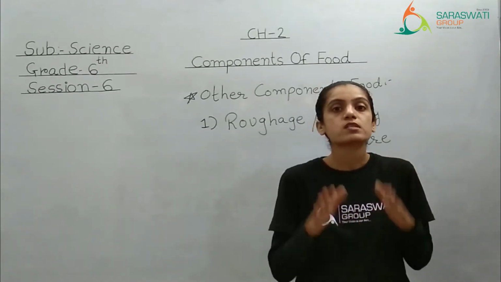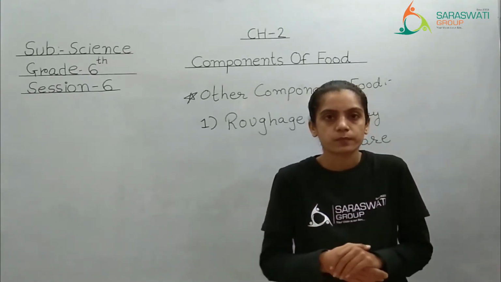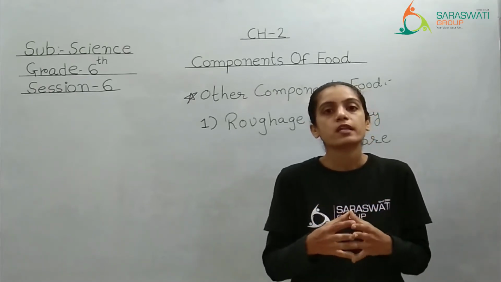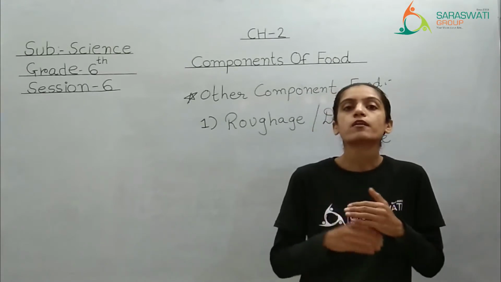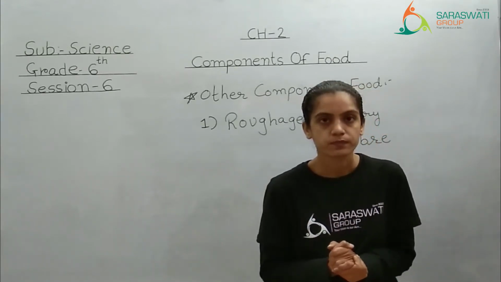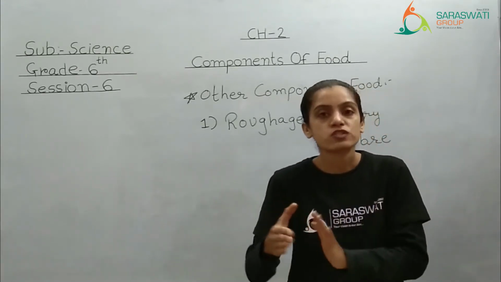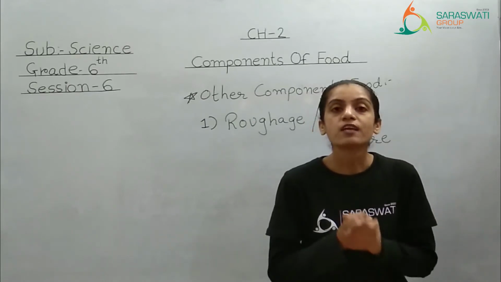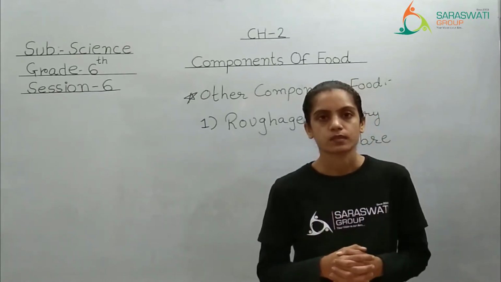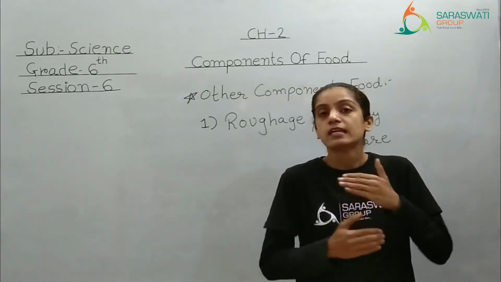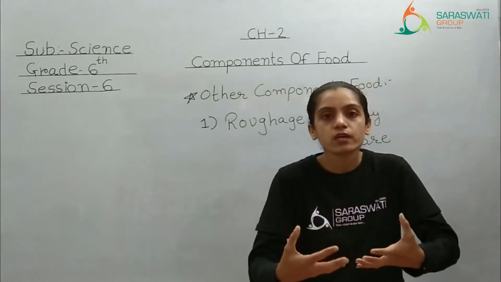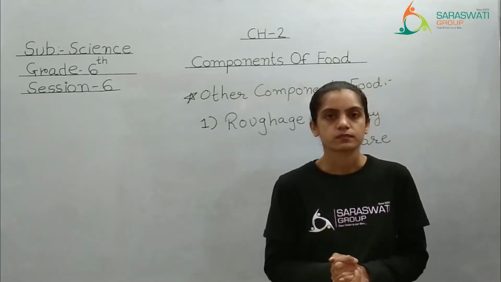That means 100% of the food will not get digested. Some of the food materials will remain as it is. It has to get removed from our body. So for the removal process, dietary fiber will help. It will store all the undigested food, and at last it will be removed from our body.